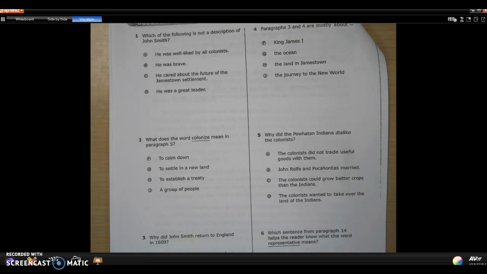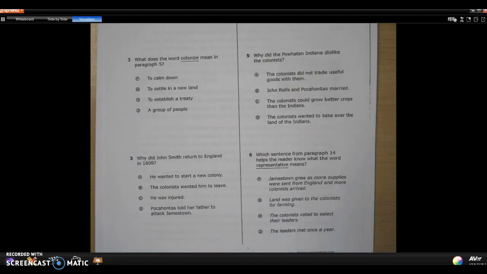5. Why did the Powhatan Indians dislike the colonists? A. The colonists did not trade useful goods with them. B. John Rolfe and Pocahontas married. C. The colonists could grow better crops than the Indians. Or D. The colonists wanted to take over the land of the Indians. 6. Which sentence from paragraph 14 helps the reader know what the word representative means? F. Jamestown grew as more supplies were sent from England and more colonists arrived. G. Land was given to the colonists for farming. H. The colonists voted to select their leaders. Or J. The leaders met once a year.